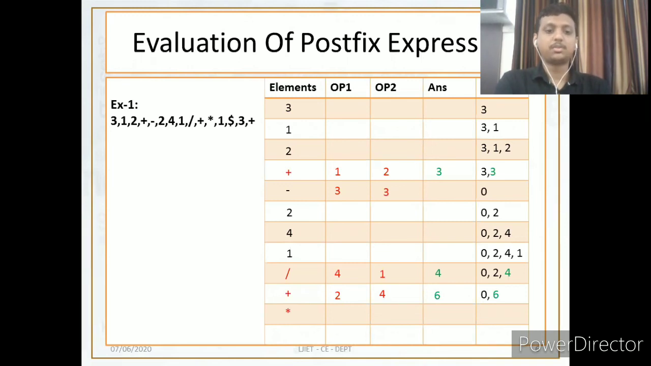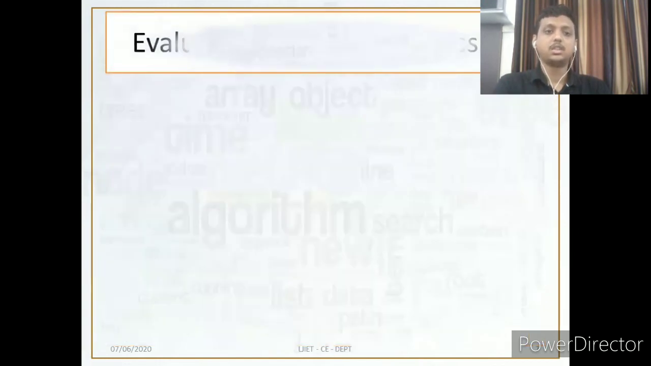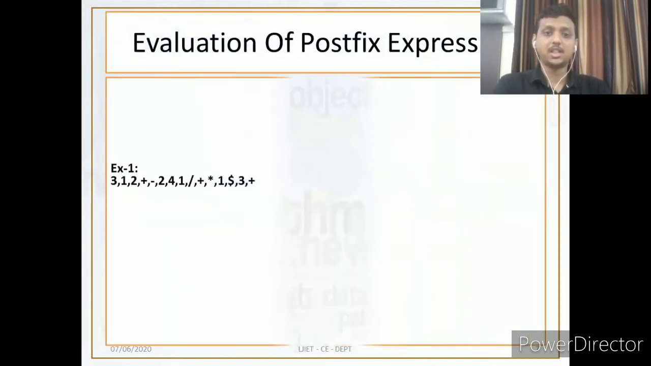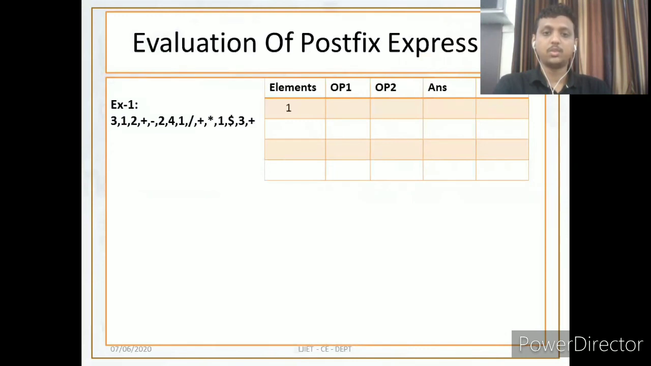Now the star. What we need to do? 0 and 6, 0 multiplied by 6 is 0. Push inside the stack, we get 0. Now we get 1. Again push inside the stack: 0 comma 1. I'm repeating the last step here: we have 0 comma 1. Now we will get dollar.